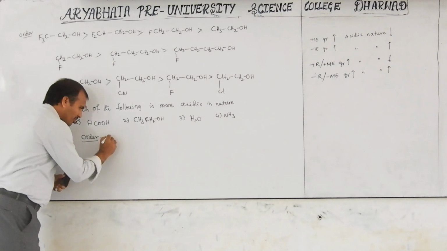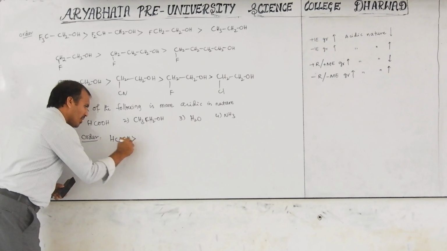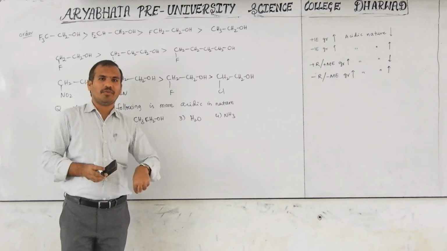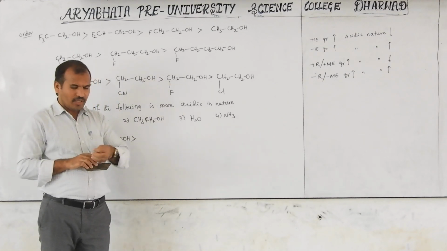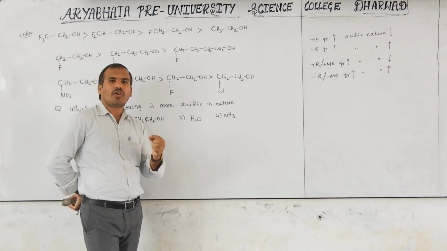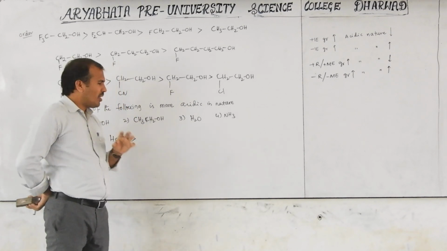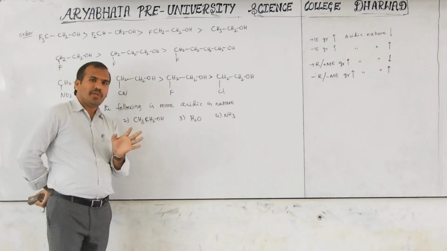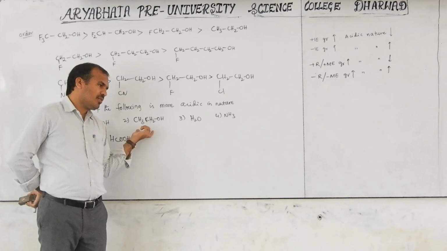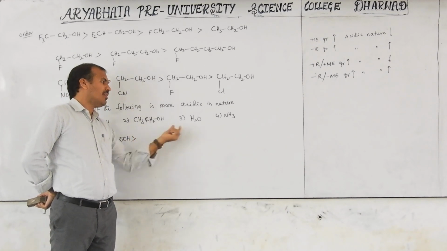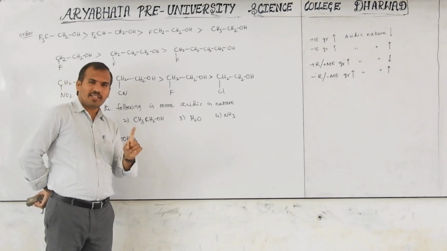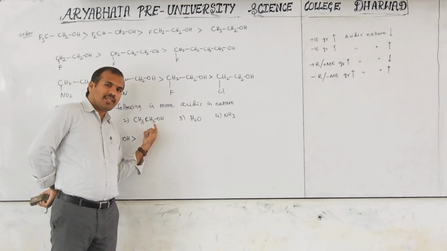Formic acid is well known to be acidic, okay. Now how do we decide the rest? This is the question. You know that a strong acid has a weak conjugate base, and a weak acid has a stronger conjugate base. But I will give one small hint: except methyl alcohol, all remaining aliphatic alcohols are less acidic than water. Keep this in mind.